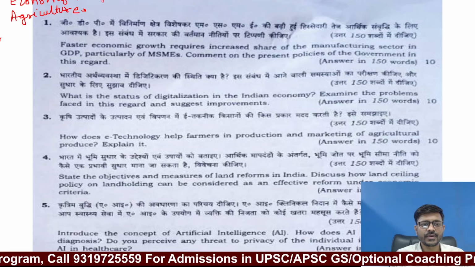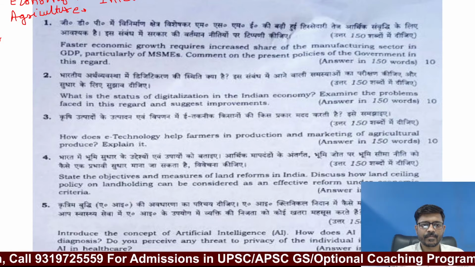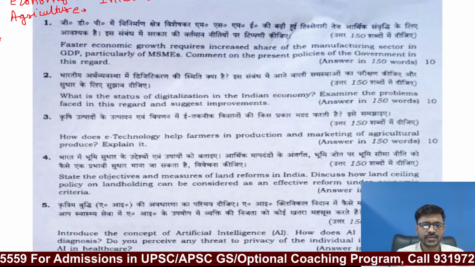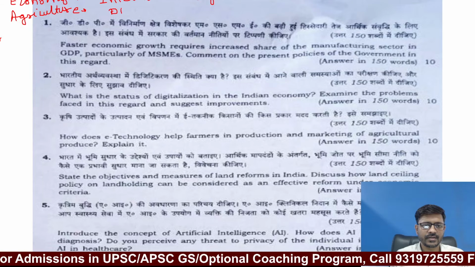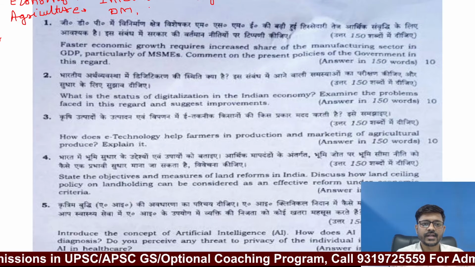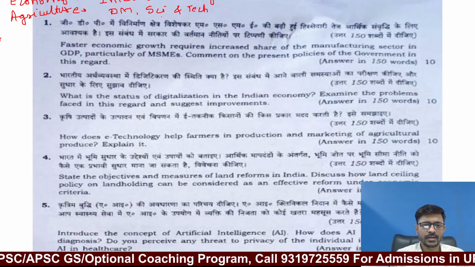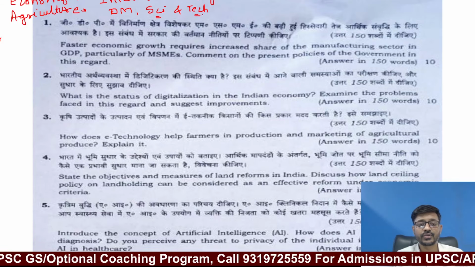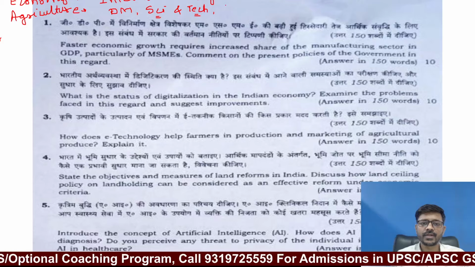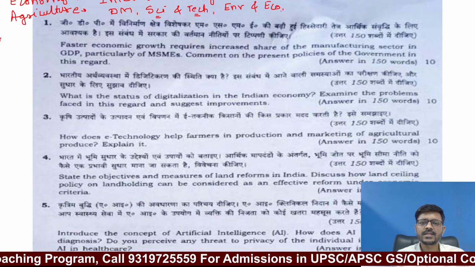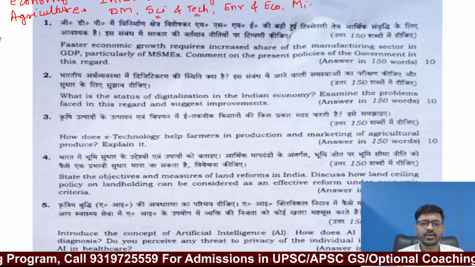Then there are questions from internal security, from disaster management, which we call DM, then from science and technology. These are the questions that I am going to deal with. Then there are questions from environment and ecology and some miscellaneous topics which are not major topics.